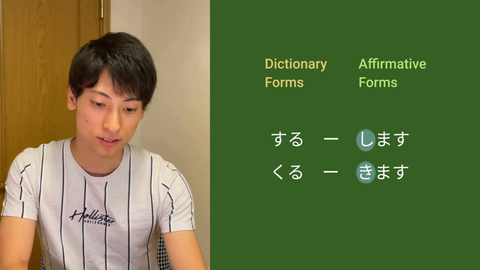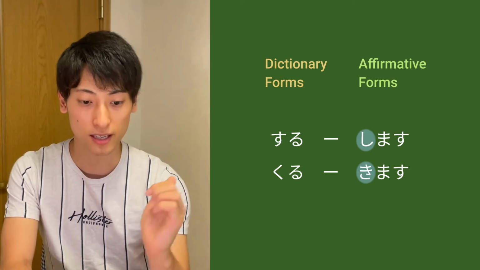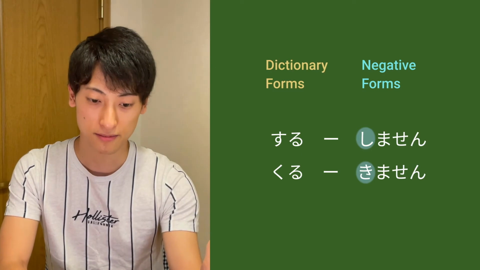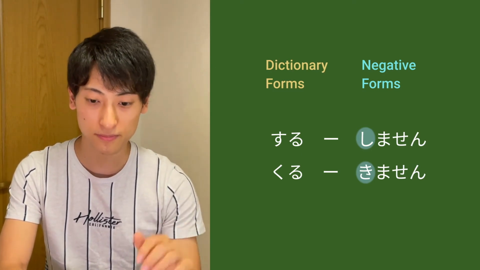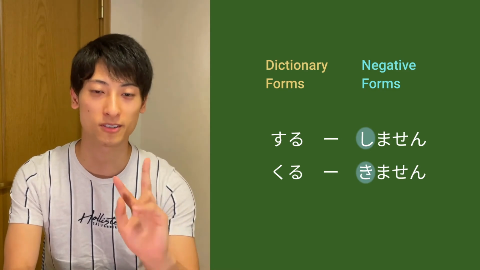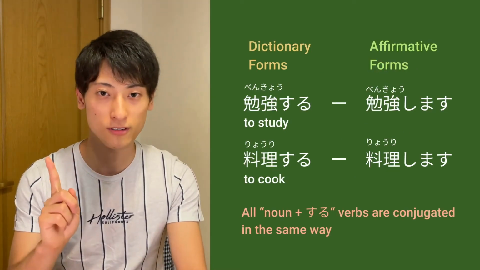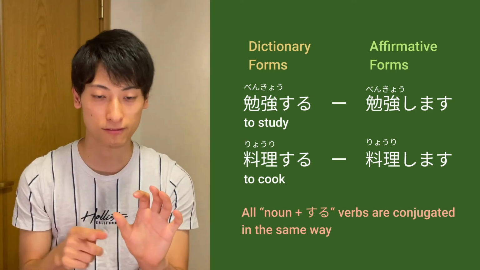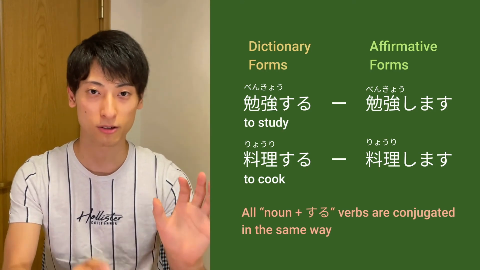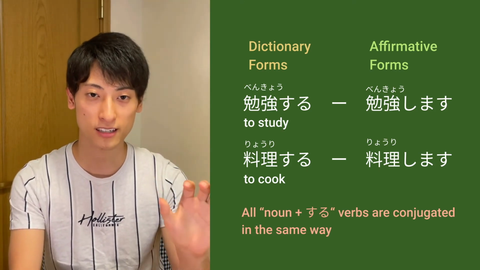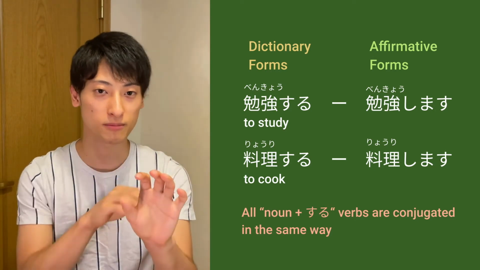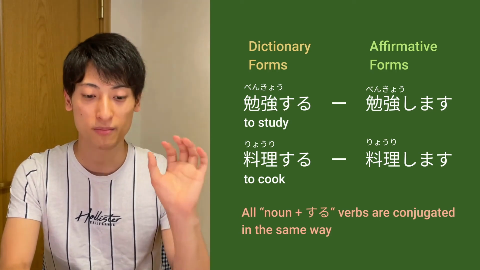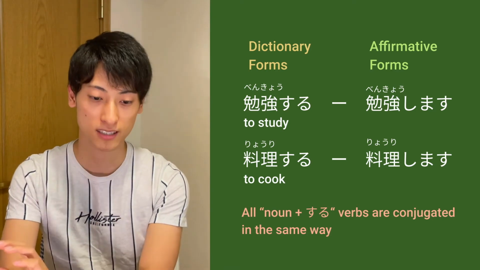The affirmative or polite form of suru is gonna be shimasu. And kuru, kimasu. And the negative forms, shimasen and kimasen. I said there are only 2 verbs, suru and kuru. But as for suru verbs, actually you can combine a lot of nouns with suru and make a verb. For example, to study, benkyou suru. Benkyou is a noun for study, but if you put suru after that, it's gonna be a verb, to study. And it's gonna be conjugated in the same way. Benkyou suru is gonna be benkyou shimasu.